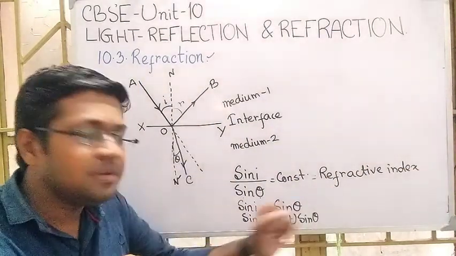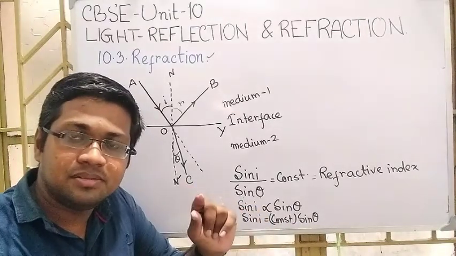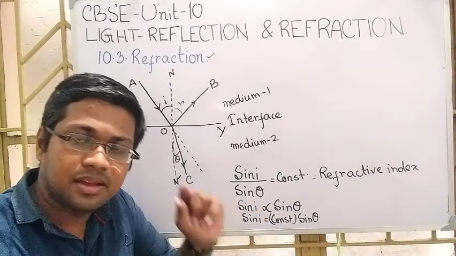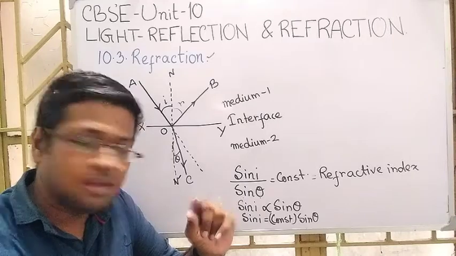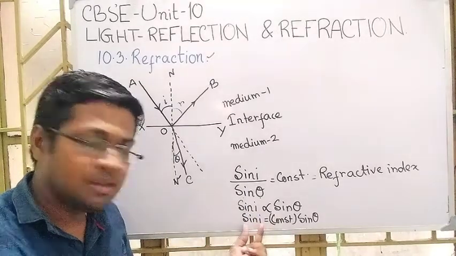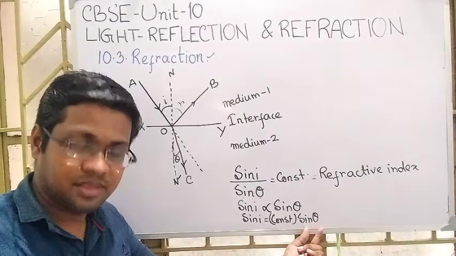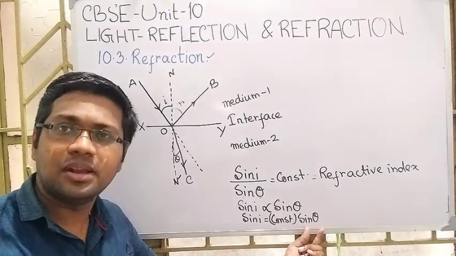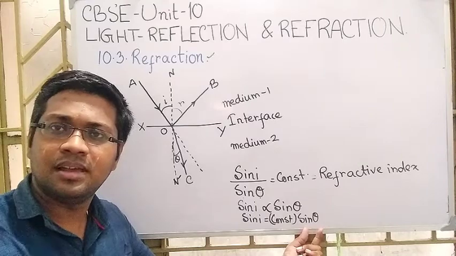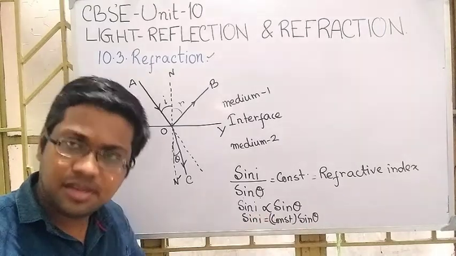This refractive index is nothing but a number. You can see sin i, sin theta, these are also numbers. Just like if I say sin 30 degree, what is it? It is a number. If I say sin 45 degree, it is a number.